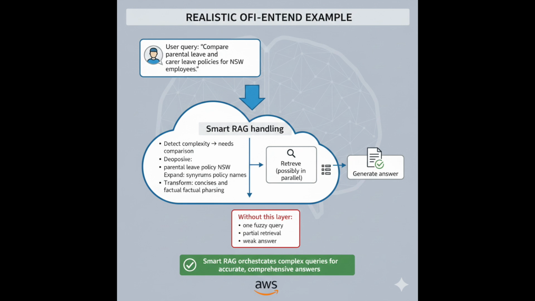8. Realistic end-to-end example. User query: compare parental leave and care leave policies for NSW employees. Smart RAG handling. 1. Detect complexity, needs comparison. 2. Decompose: parental leave policy NSW, care leave policy NSW. 3. Expand: synonyms and policy names. 4. Transform: concise factual phrasing. 5. Retrieve, possibly in parallel. 6. Aggregate. 7. Generate answer. Without this layer: one fuzzy query, partial retrieval, weak answer.